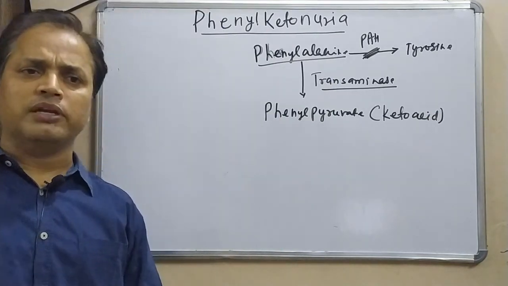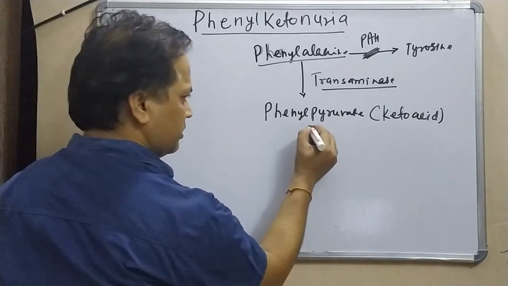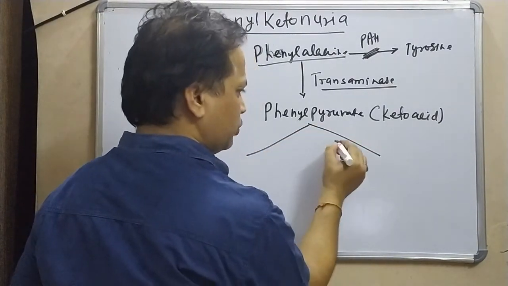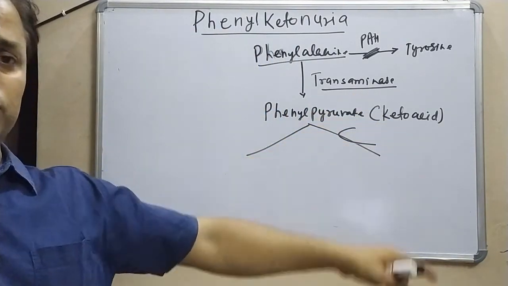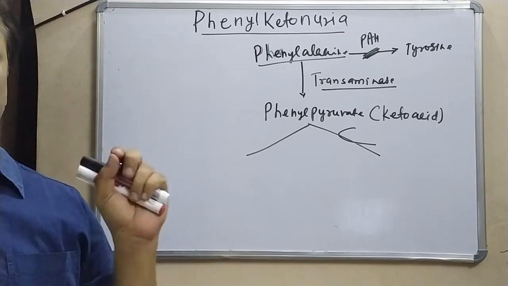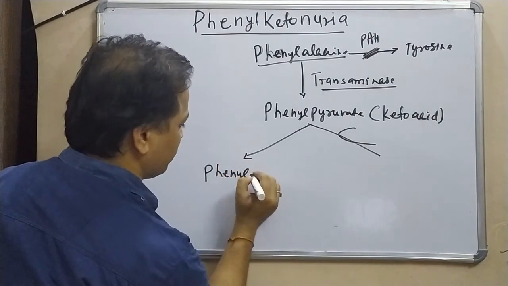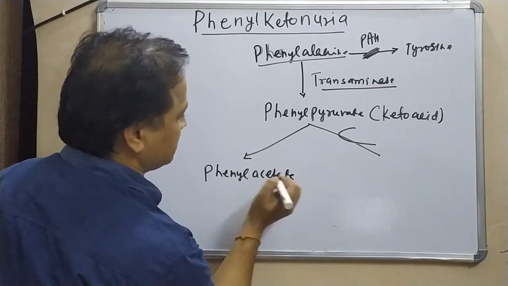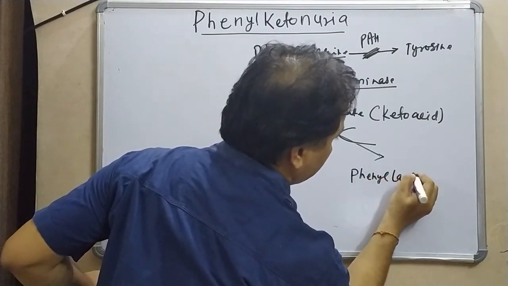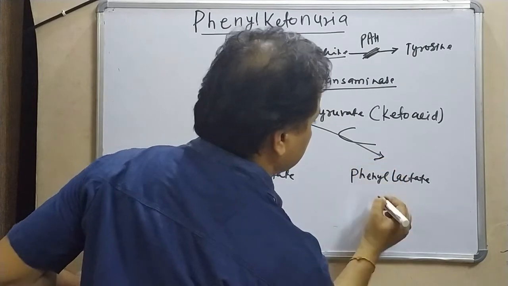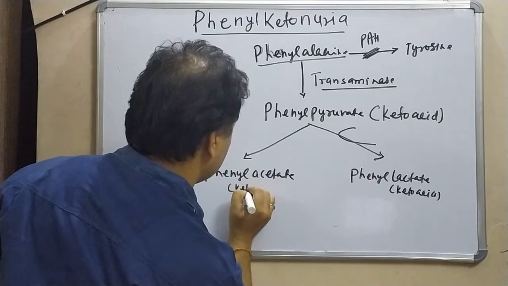This phenylpyruvate normally goes into two different pathways, and both pathways use NADH. Phenylpyruvate is converted into phenylacetate in one, and into phenyllactate in the other. This is also a keto acid.